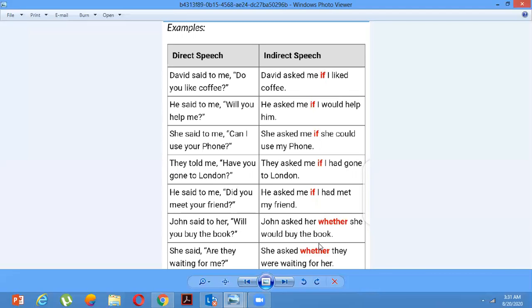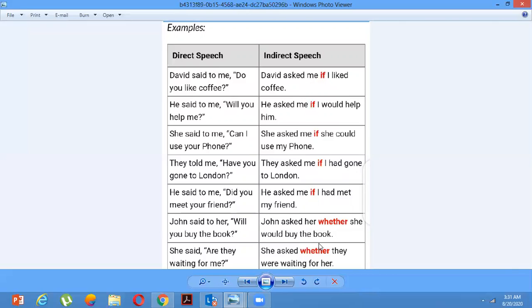He said to me, "Will you help me?" He asked me if I would help him. She said to me, "Can I use your phone?" She asked me if she could use my phone. They told me, "Have you gone to London?" They asked me if I had gone to London.